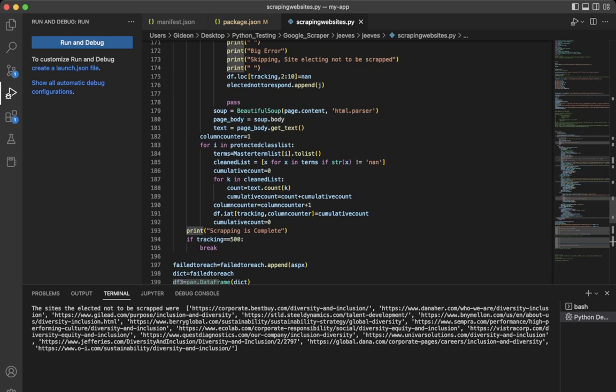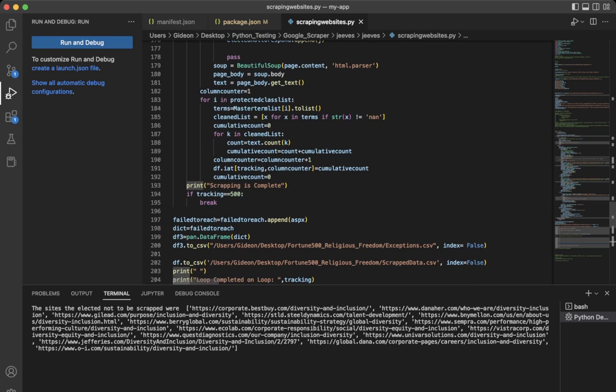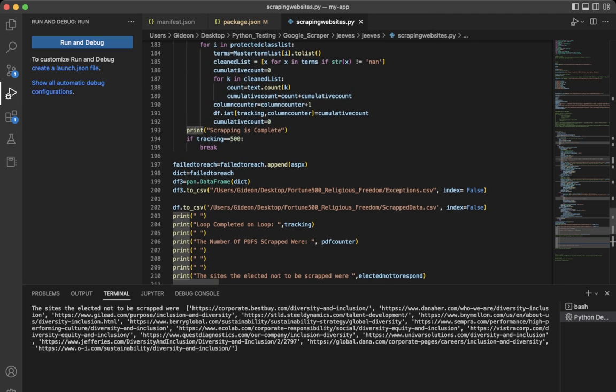And then the last two loops are where we're getting the data from. So the first one, it just goes through. Basically, this is just to pull the term list for that protected class, and then for each term in that term list, it'll do a search. And that's it. It's pretty simple, but it took a while to learn how to do all this and to develop it.